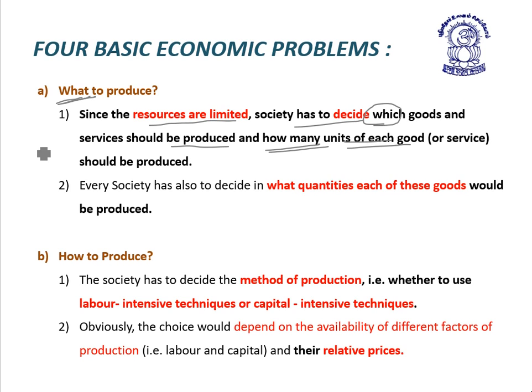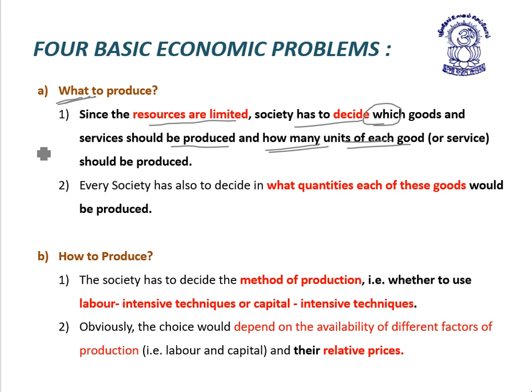So resources are limited, so we cannot satisfy all the needs or all the wants of the society, so society has to decide which products or services should be produced first, and how many units or quantities of each should be produced to get maximum utilization or maximum satisfaction.